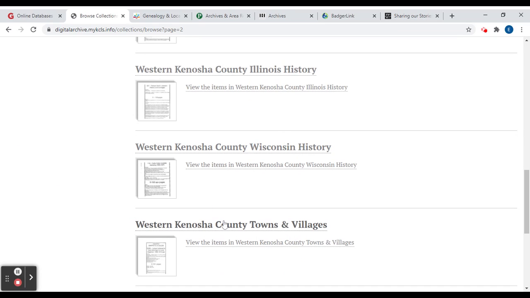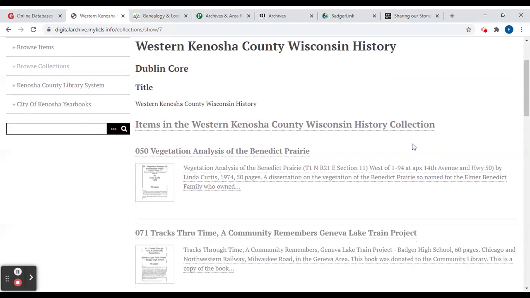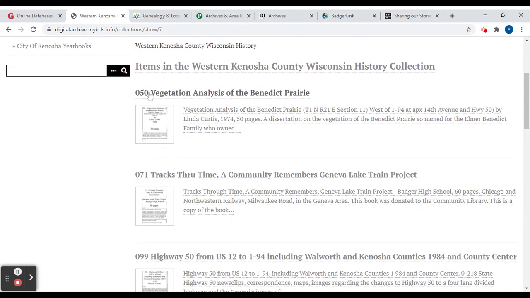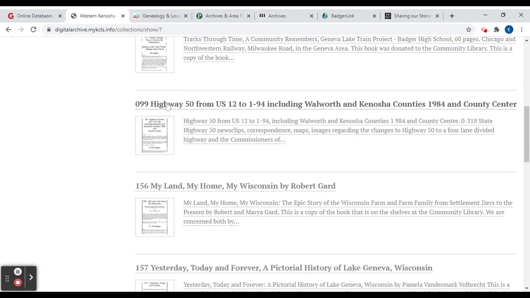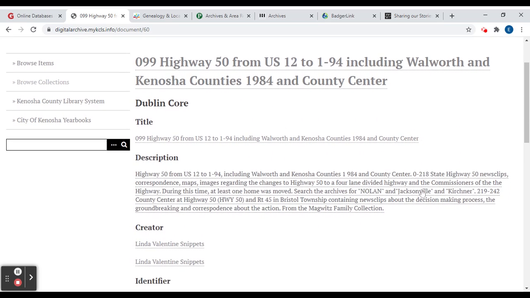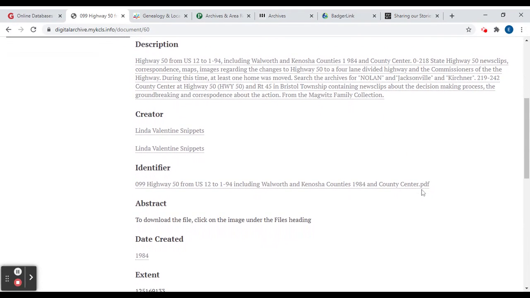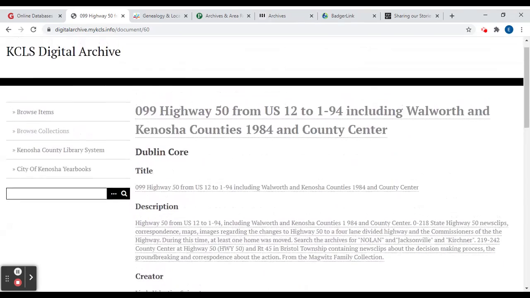Just as an example, I will click on one of these to show you what it looks like when you see something you want to look at. This is the collection, the Western Kenosha County, Wisconsin History. And in this collection, there are different items. Let's see, here there is something about the Highway 50 project along I-94. And like I said, it can be kind of confusing when you're looking at this.